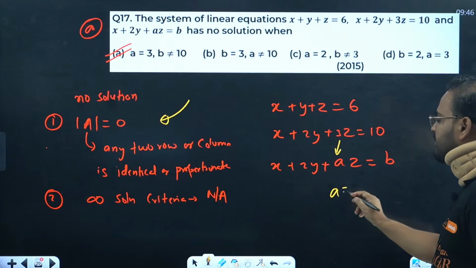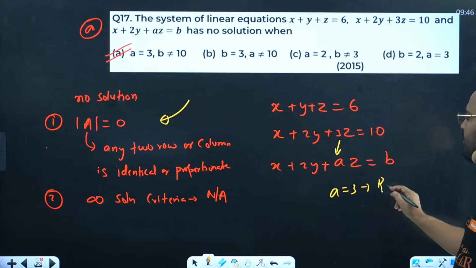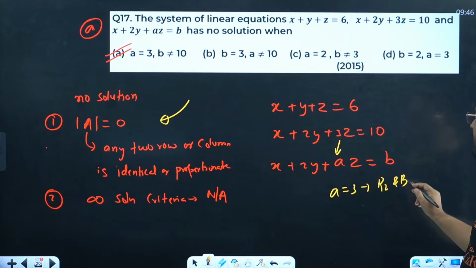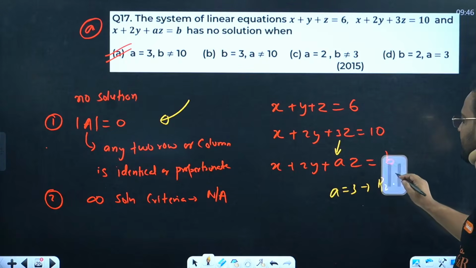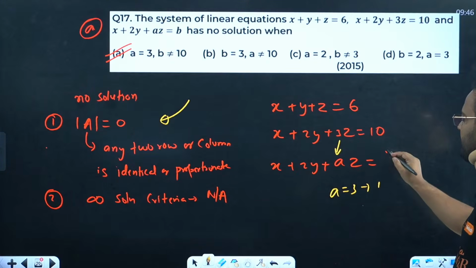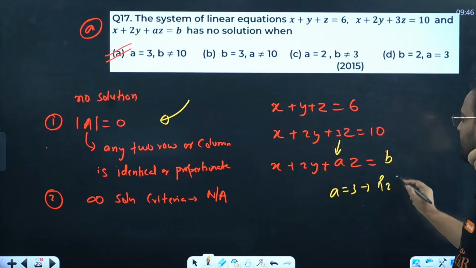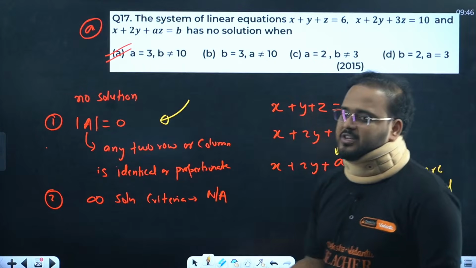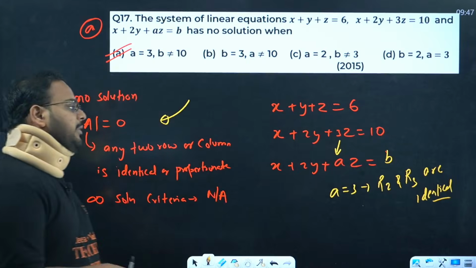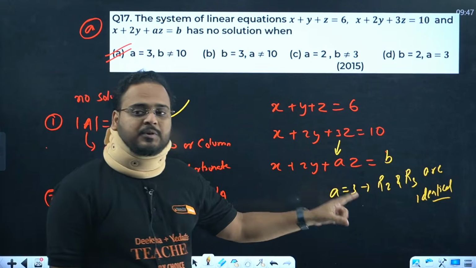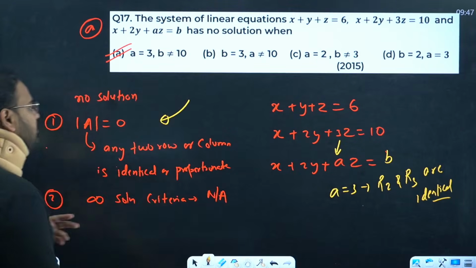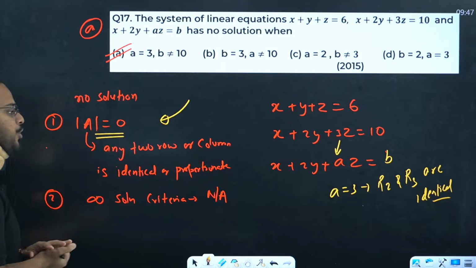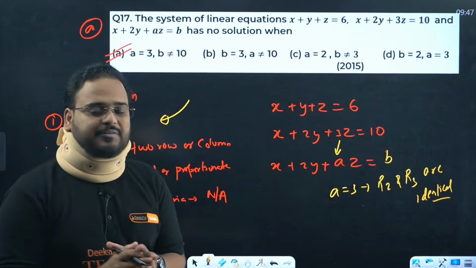When A value is 3, the row number 2 and row number 3 are identical, because when you make the coefficient matrix, this will become 3 and 3. So they become identical, and because they are identical we get determinant 0. So A has to be equal to 3. That's the first condition.